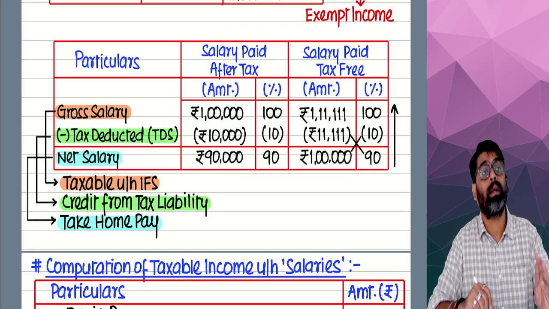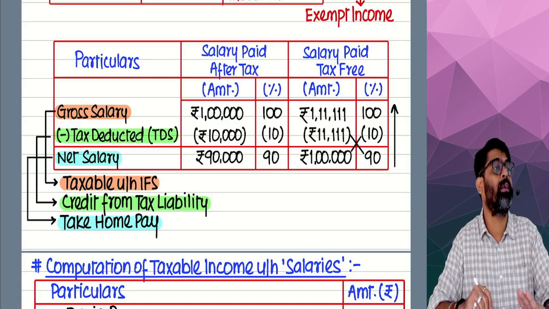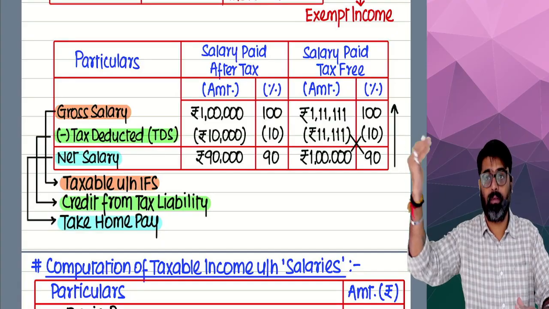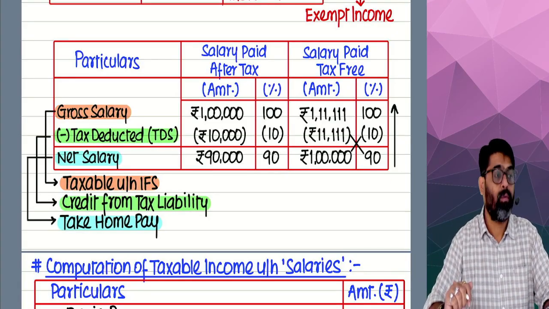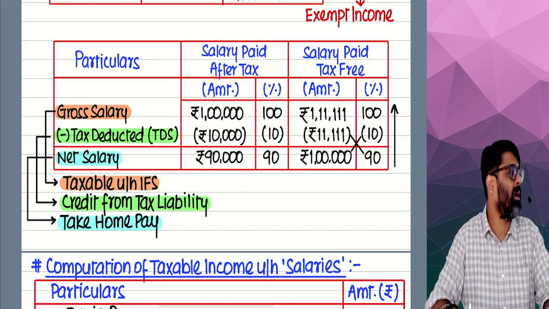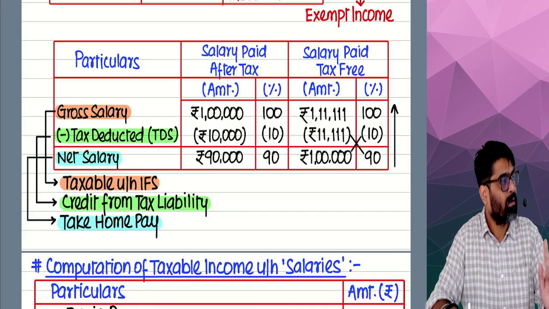Out of that 1 lakh, 10,000 is deducted as her tax, and that tax was given to the government. This is known as salary paid after TDS, meaning from that salary the TDS is deducted.